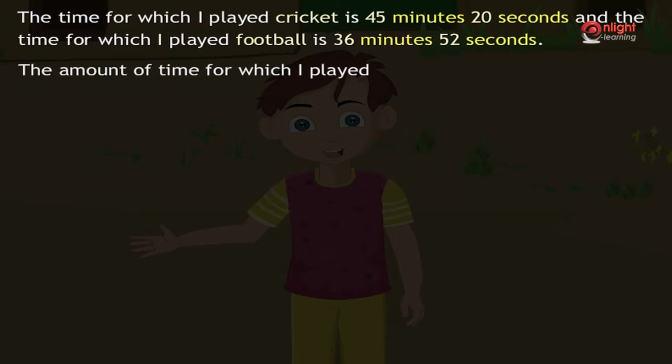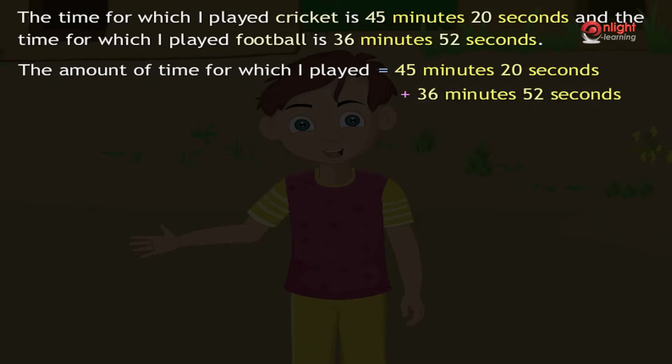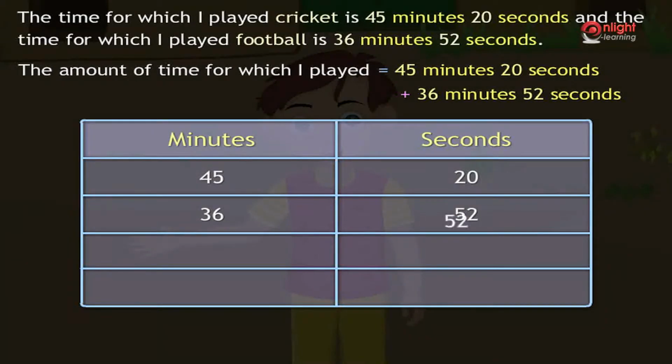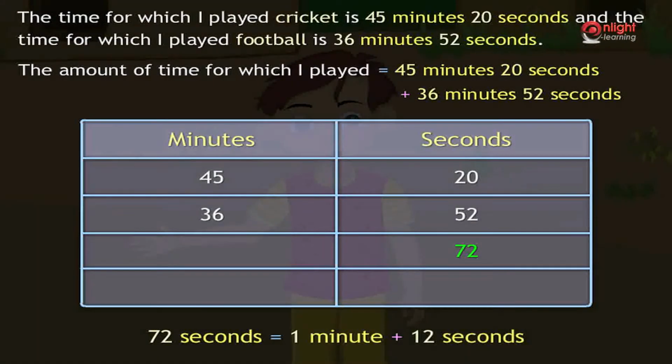Hence, the amount of time for which I played is equal to 45 minutes 20 seconds plus 36 minutes 52 seconds. Adding seconds first, we get 52 plus 20 is equal to 72 seconds. Now 72 seconds is equal to 1 minute and 12 seconds. Hence, we carry 1 to the minutes column and retain 12 seconds in the second column.